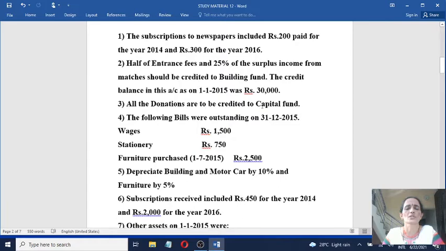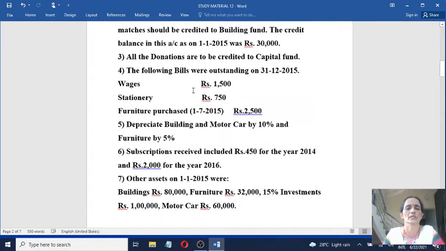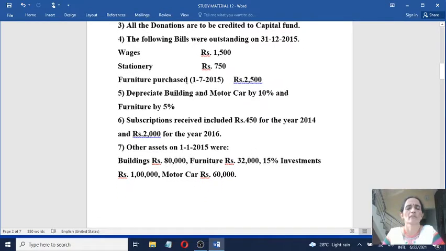Then all donations are to be credited to capital fund. Let us consider it later while preparing the closing balance sheet, and while preparing the income and expenditure account you will consider this adjustment. Similarly, these are all the bills outstanding at the end of the year, won't come under the opening balance sheet. Then furniture purchased during this year on 1/7/2015. That too, this furniture was purchased on credit, rupees 2,500.